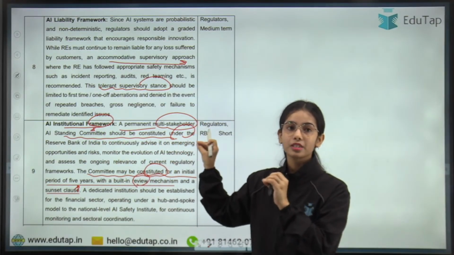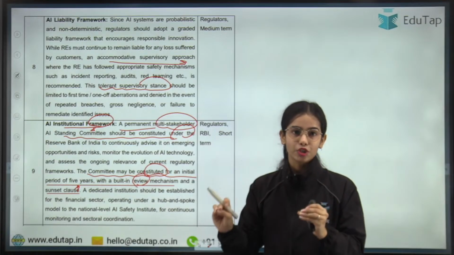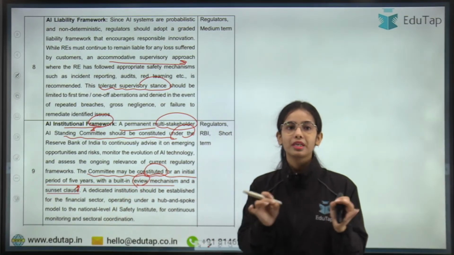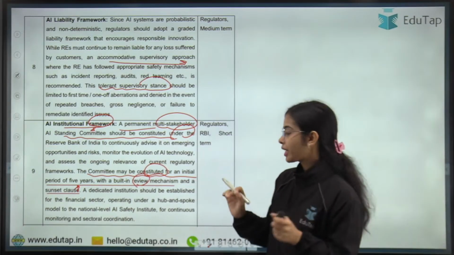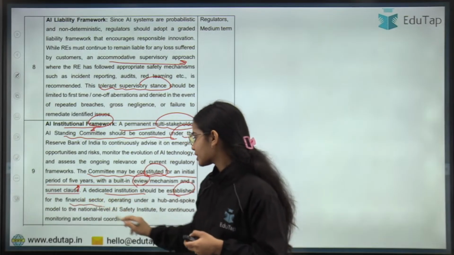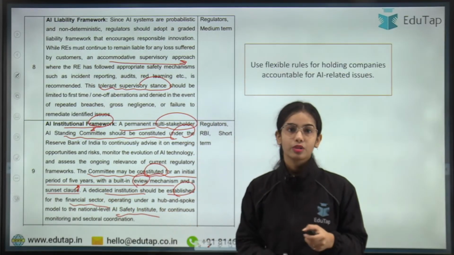That should be a permanent multi-stakeholder AI standing committee that should be established, but initially it should be for a period of 5 years to see if the committee is working efficiently or not. Okay, and there should be a dedicated institution established for the financial sector with the AI safety institute.